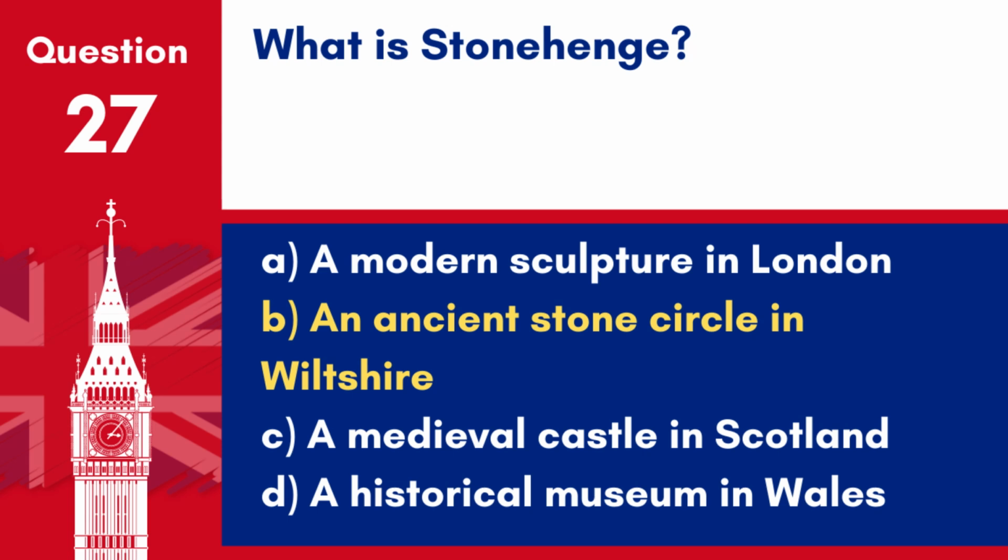Answer: B. An ancient stone circle in Wiltshire. Stonehenge is a prehistoric monument known worldwide for its iconic stone circles.